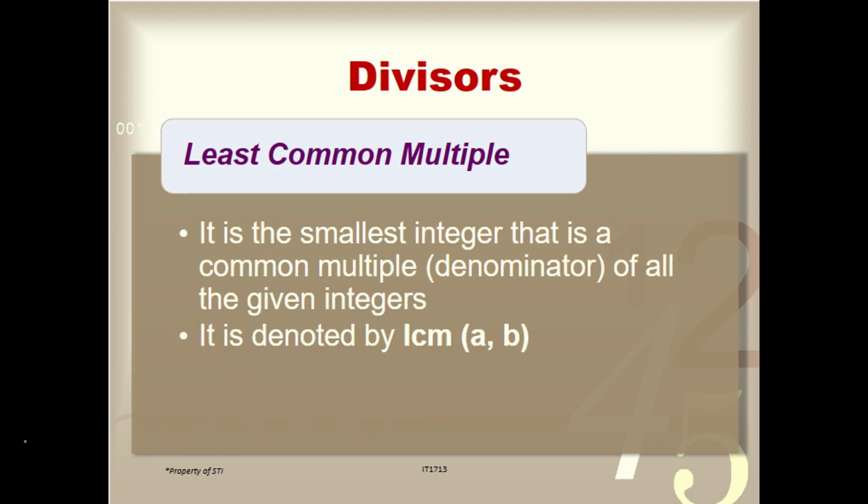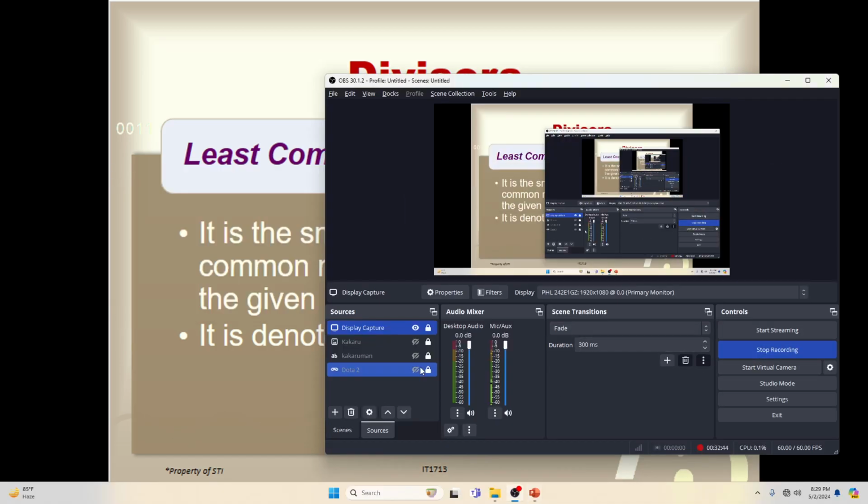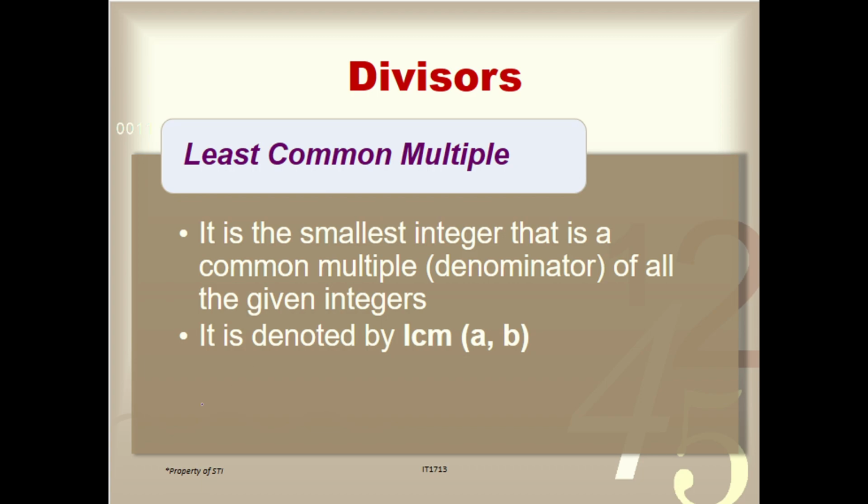Okay, so let's talk about the last topic, which is the least common multiple. Let me check muna if nag-record pa ba ako. Okay, nag-record pa pala. So, least common multiple.